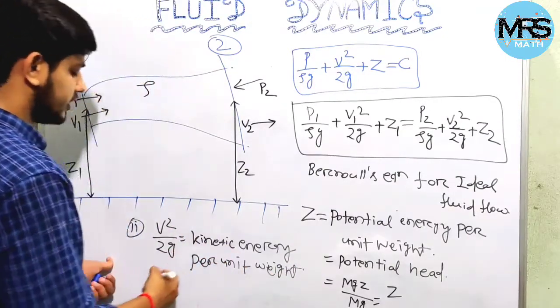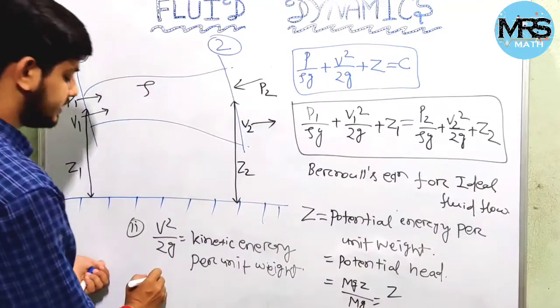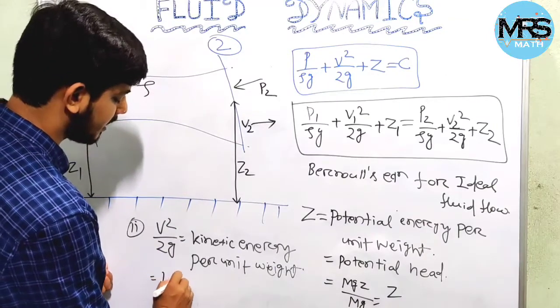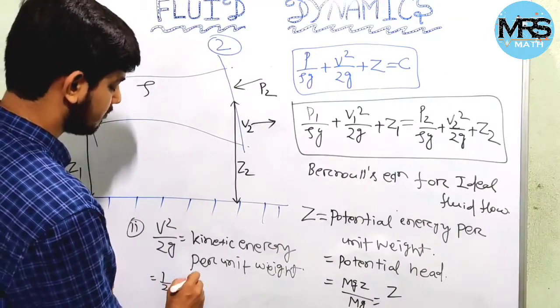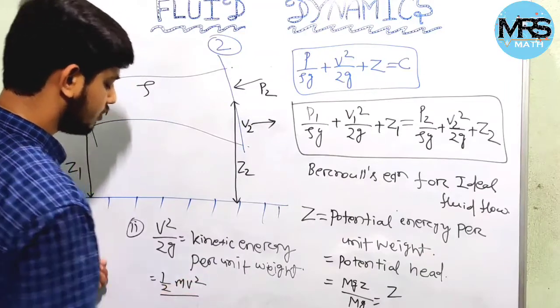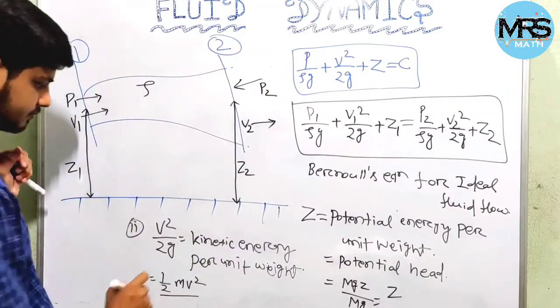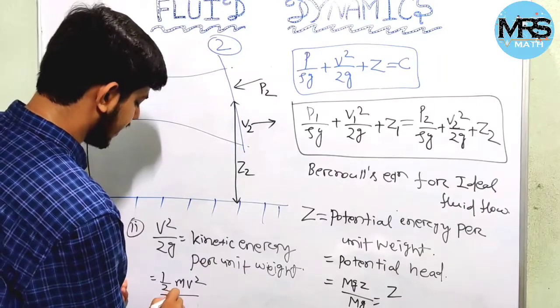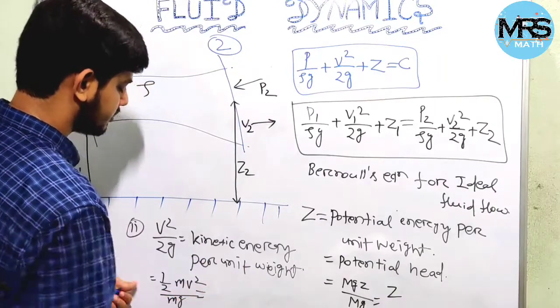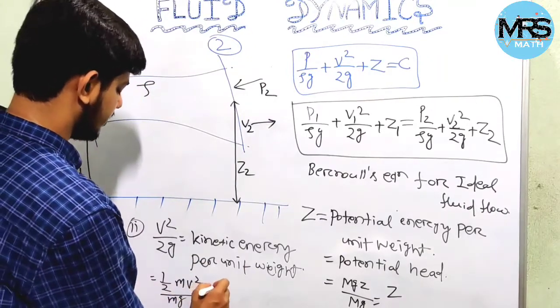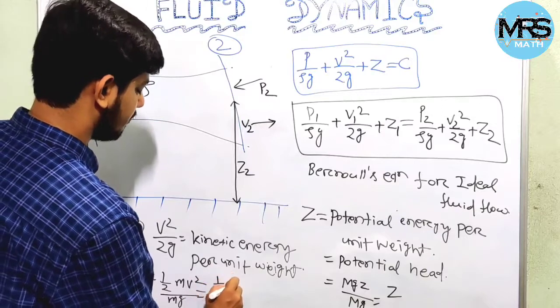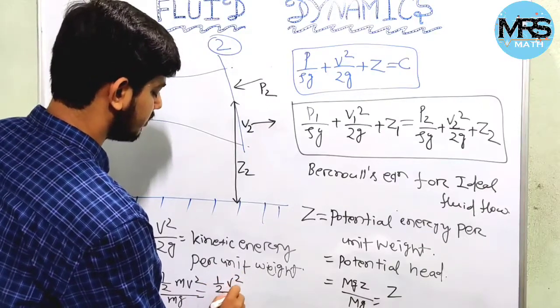So what is this? Kinetic energy is half m v square, over unit weight, that is mg. So this will cancel, then we will get v square by 2g.